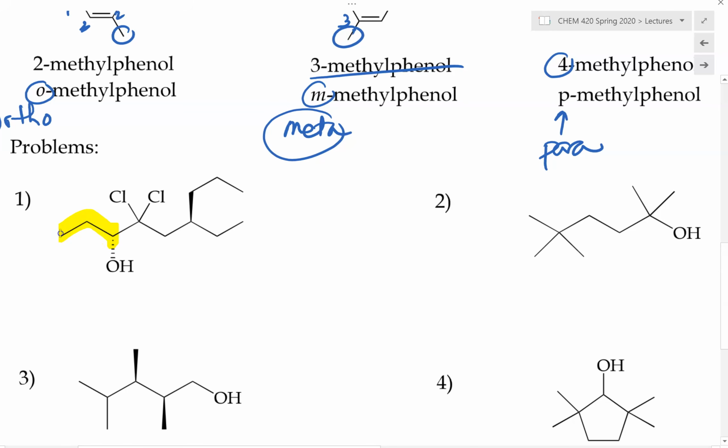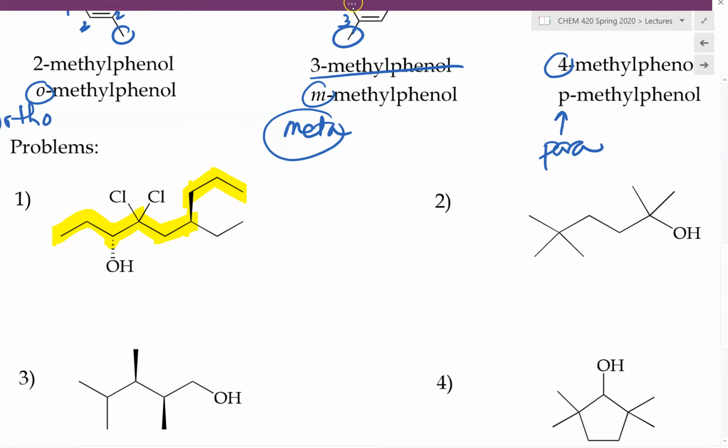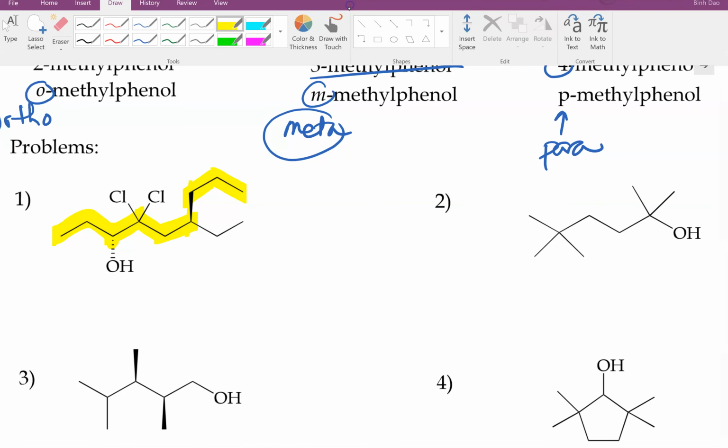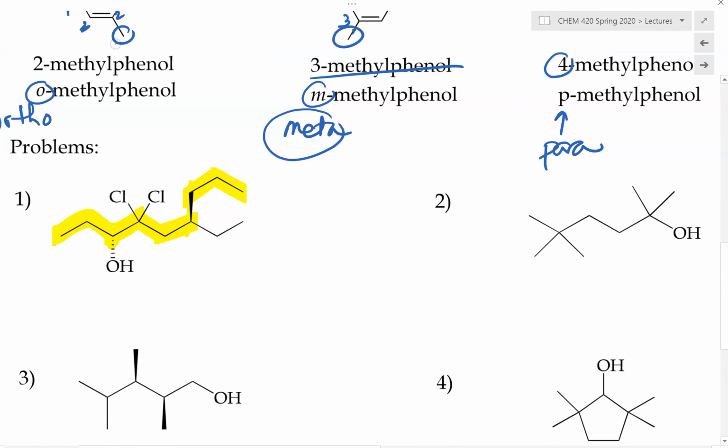So here in this case, we'll be going to the left, and here in this case to the right. And at this point right here, we need to go up, right, to make sure we can get the longest continuous carbon chain. So the highlighted chain would then be the parent chain of this molecule. And now we need to assign locant numbers to the parent chain. So in this case, we have to start number 1 from the left side.